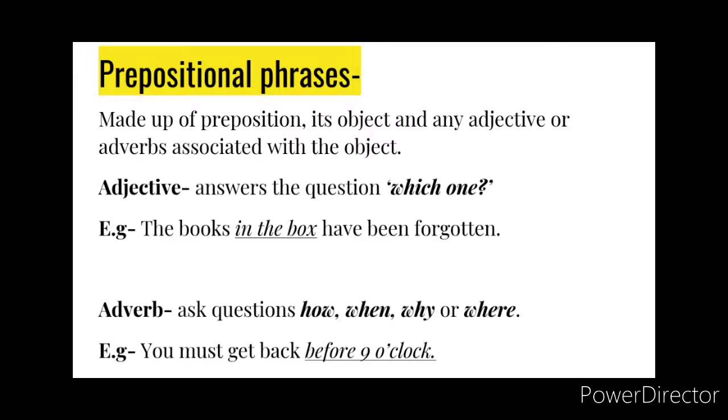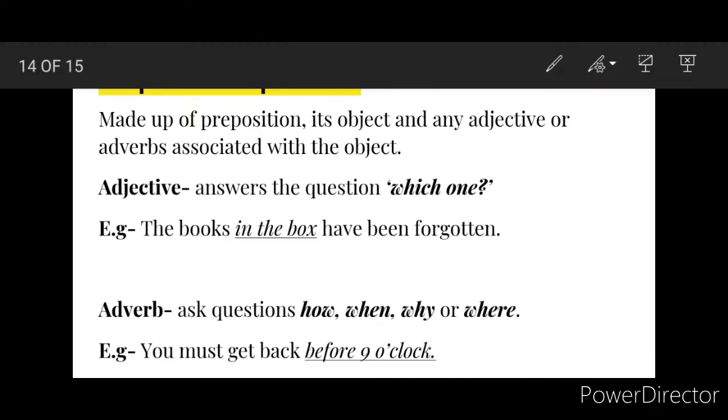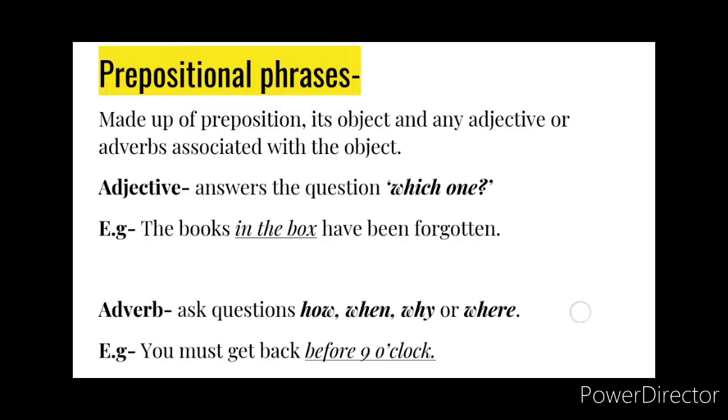For example, the books in the box have been forgotten. So which books are we talking about? The books which are in the box.